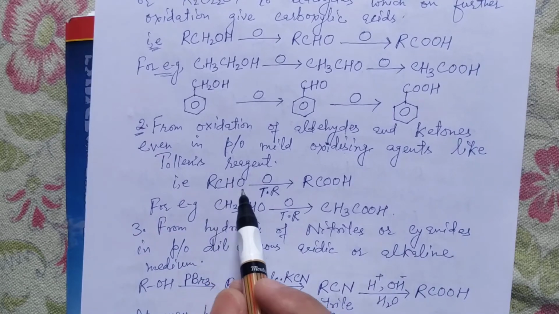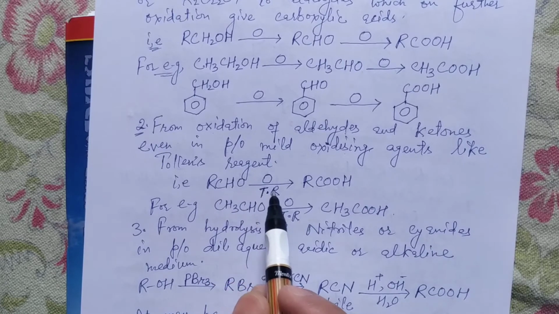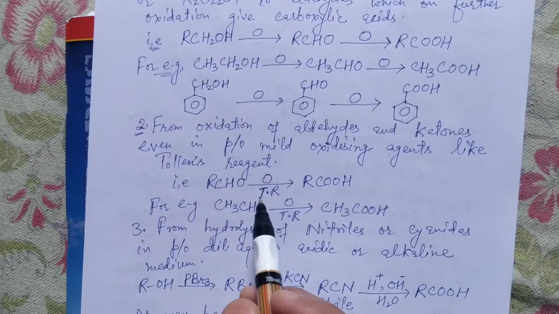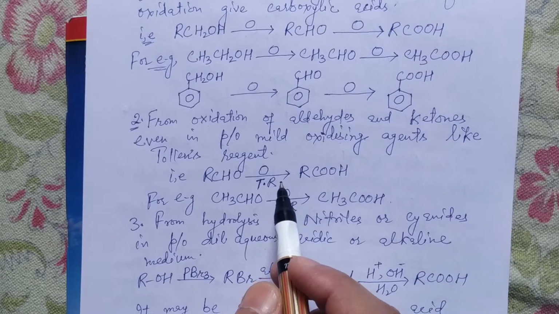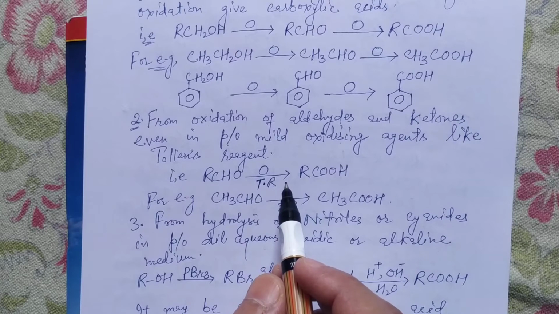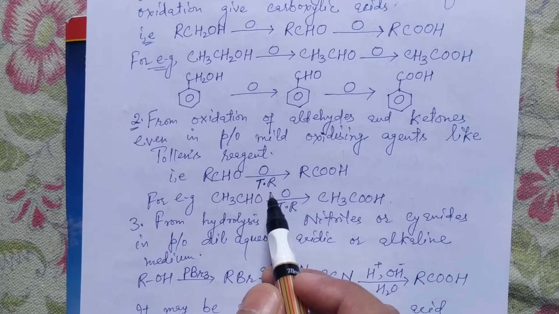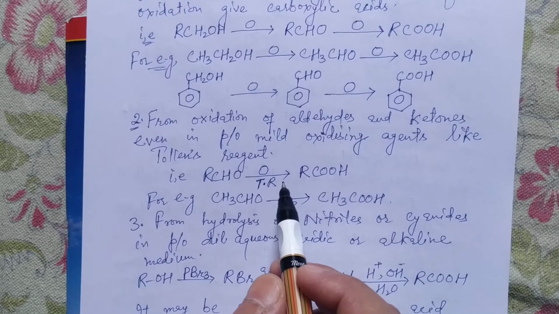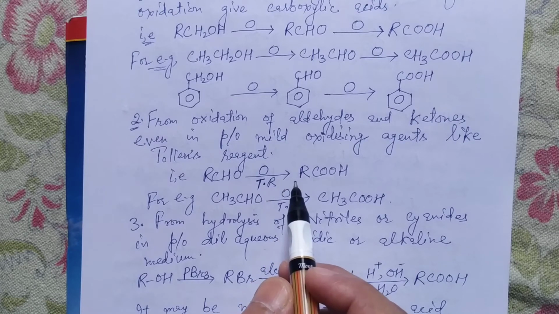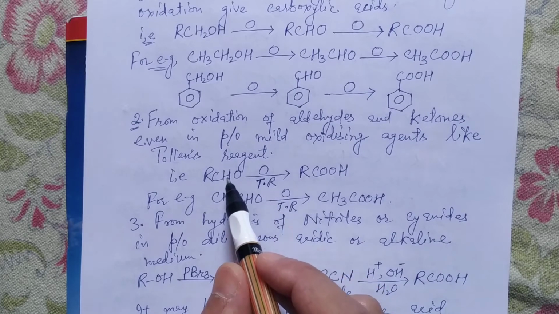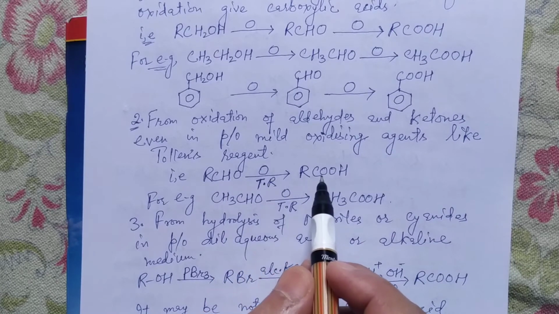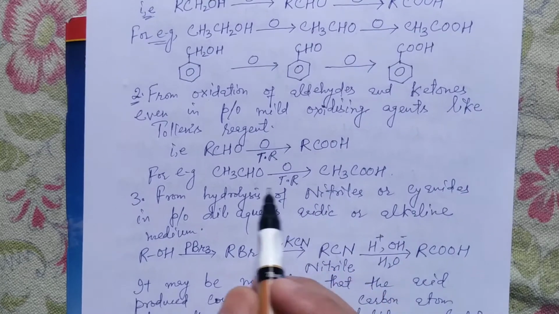Here this is the general formula of an aldehyde, in presence of Tr, which means Tollens reagent. I hope you remember what Tollens reagent was. That was simply the ammoniacal solution of silver nitrate. This is getting oxidized to carboxylic acid.